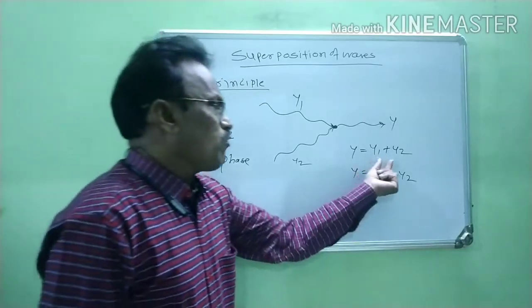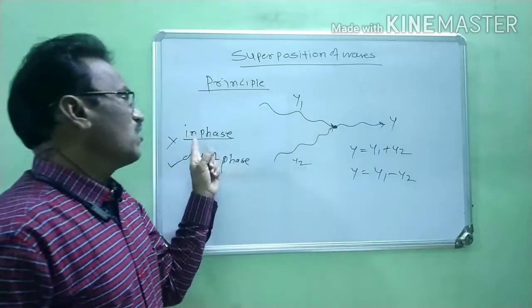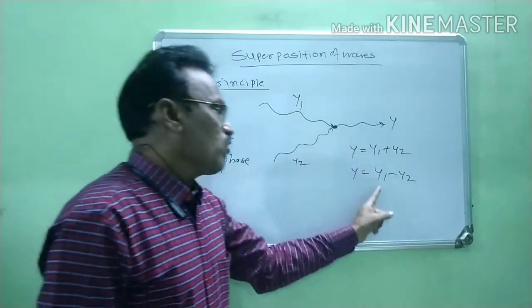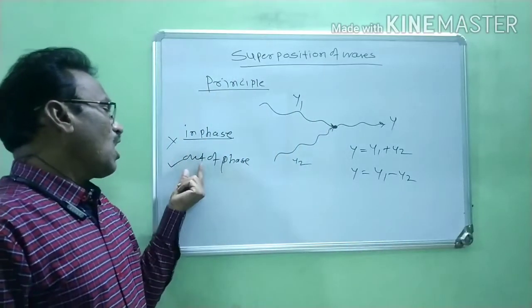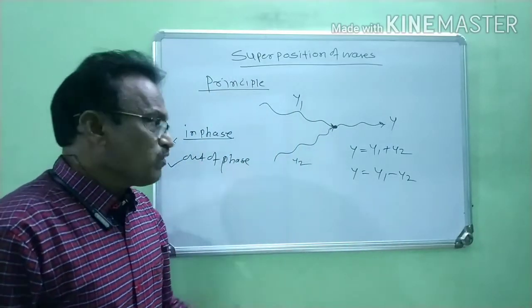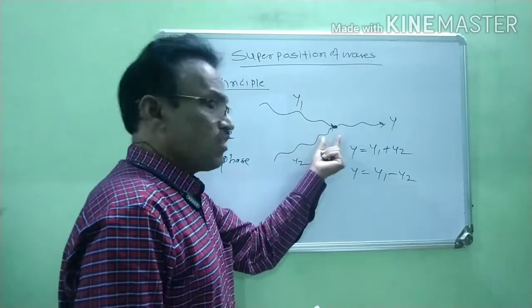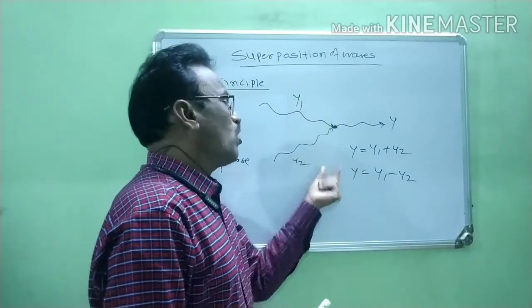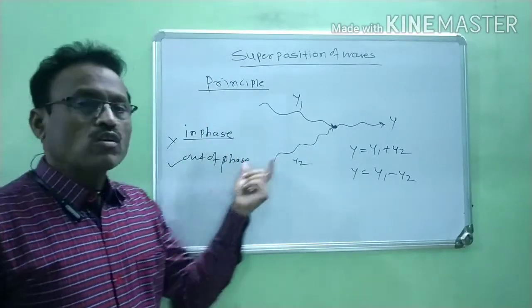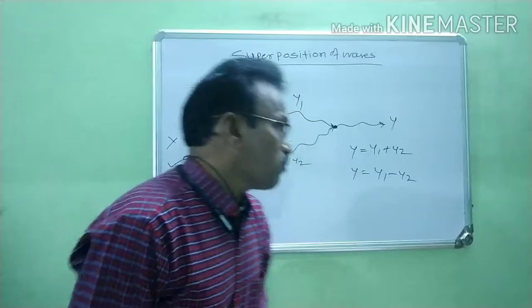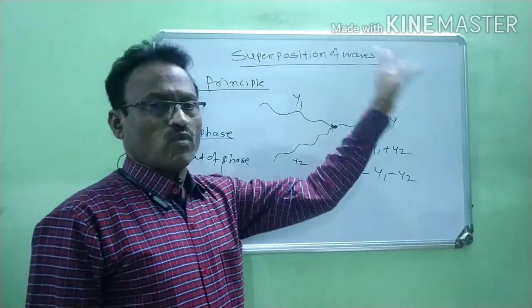So y1 plus y2 is possible when the two waves are in phase, and y1 minus y2 is possible when the two waves are out of phase. In this way, the resultant displacement of these two waves depends on whether the waves are in phase or out of phase.